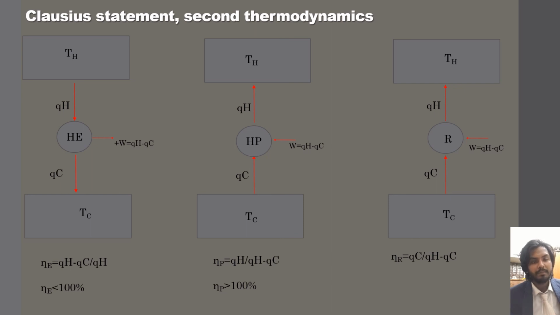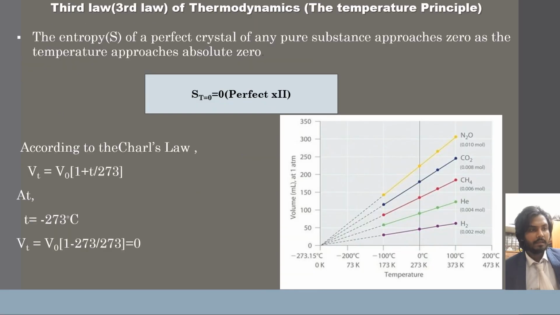The efficiency of a heat engine is less than 100%, and the coefficient of performance of the heat pump is greater than 100%. So that is the Clausius diagram of these separate machines: heat engine, heat pump and refrigerator.